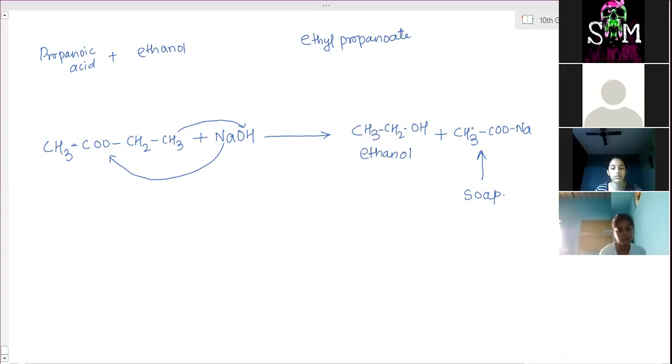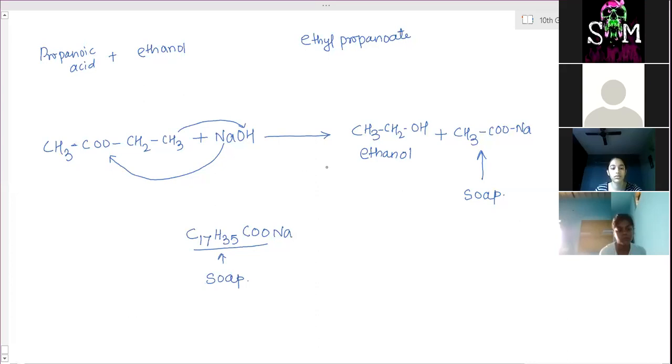But if, in place of CH3COO, a long chain of carboxylic acid is formed, then that is called soap. For example, C17H35COONa. So here is a long chain carboxylic acid, and to that sodium is connected. So this is the simple molecule of soap.